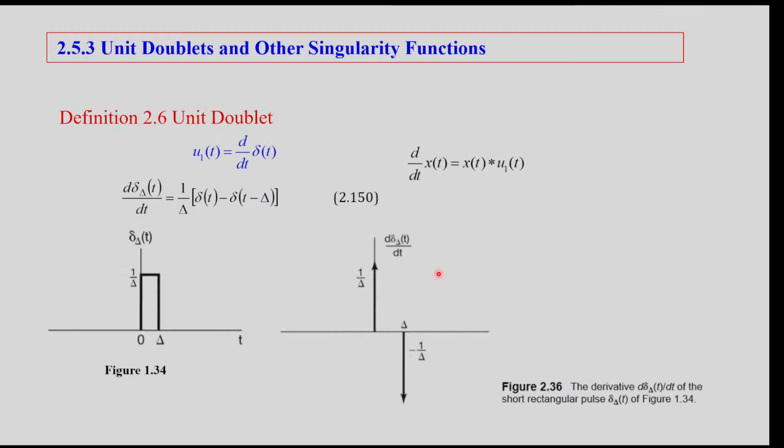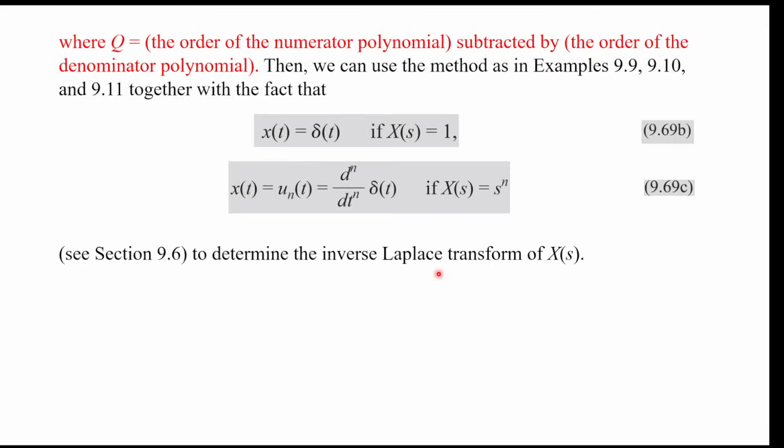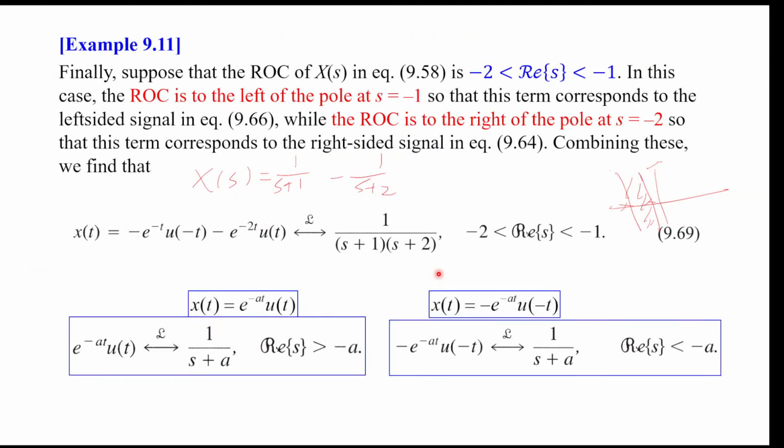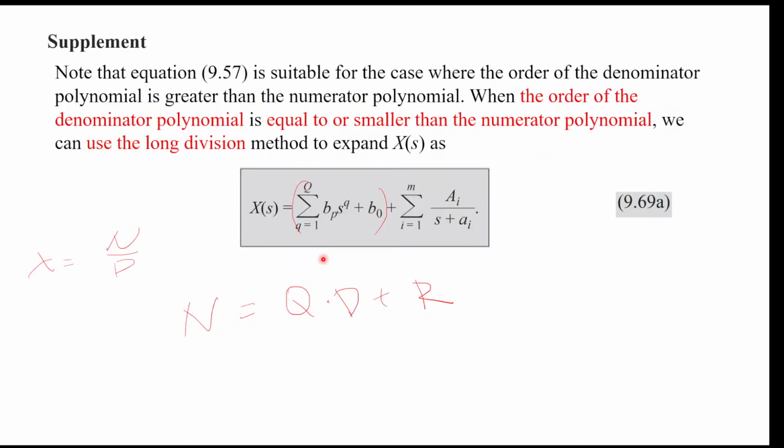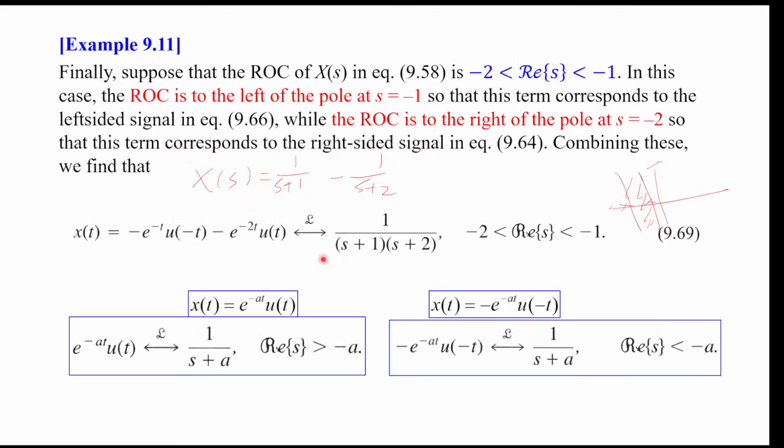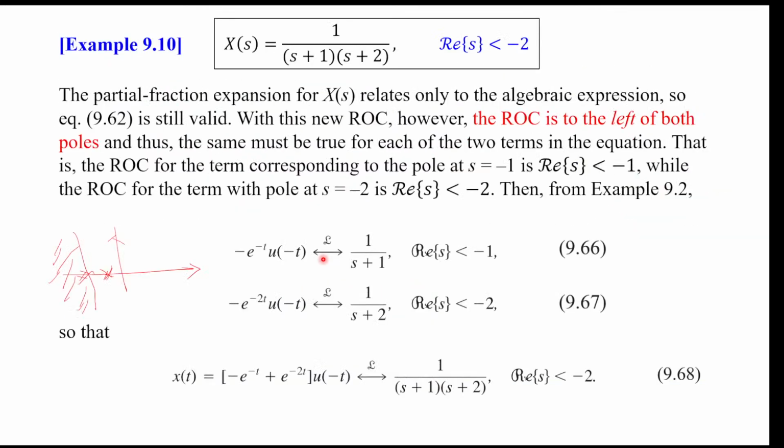Okay, and so here we finish how to do this. I guess partially finished, because we only dealt with the case where we don't have multiple poles. But as you might imagine, if we have higher order poles, then you will need to use the differentiation formula to derive the inverse Laplace transform pair, just like in chapter 4. So this is how we do inverse Laplace transform for a rational function.